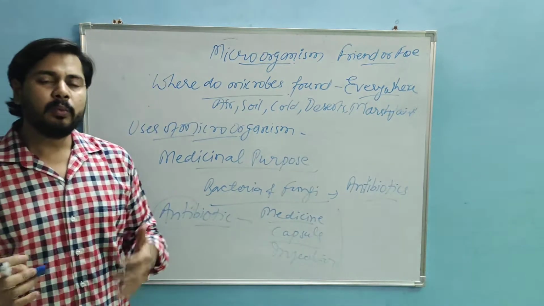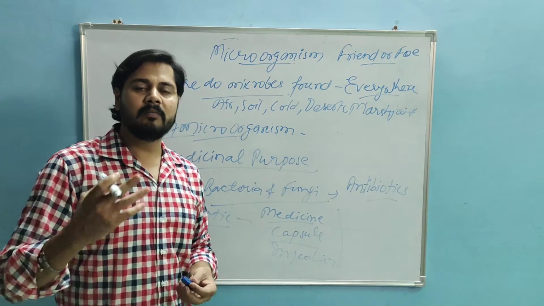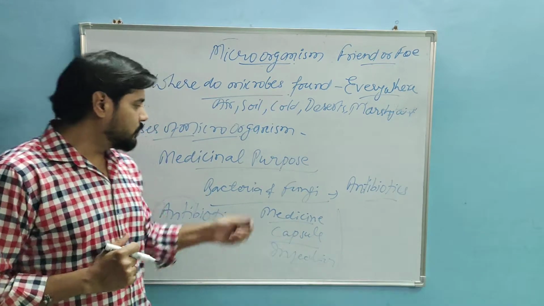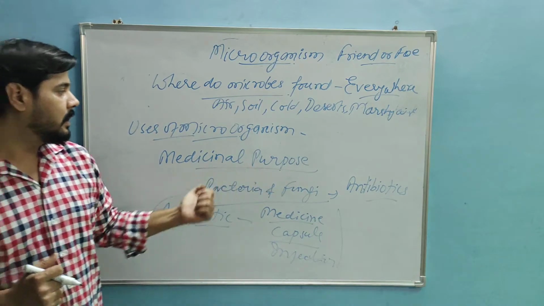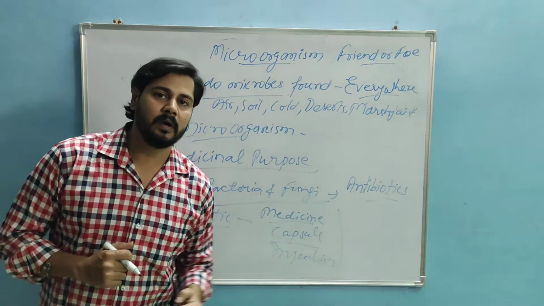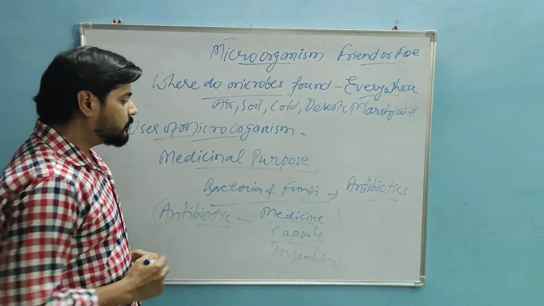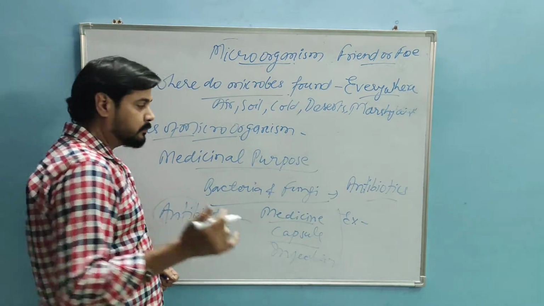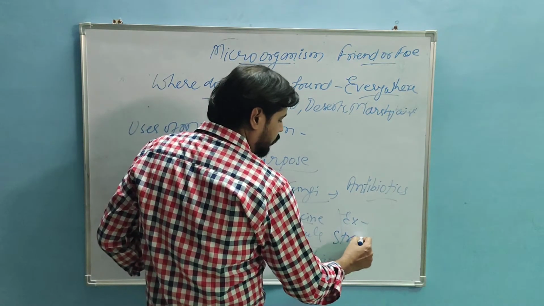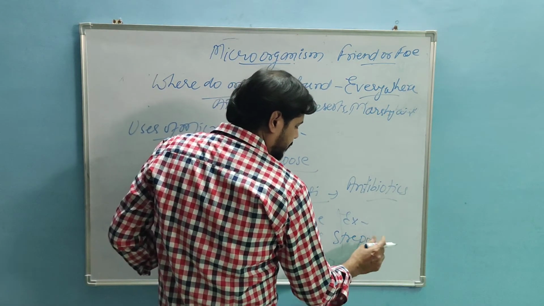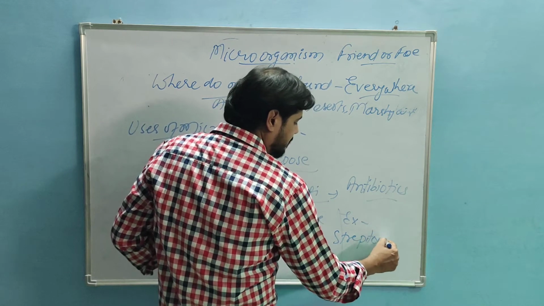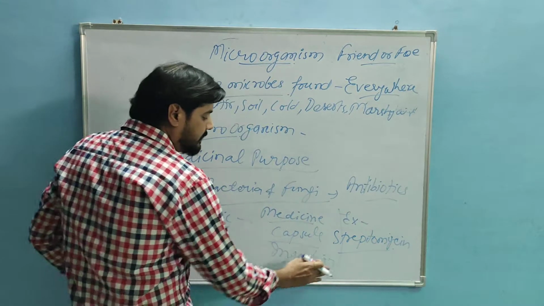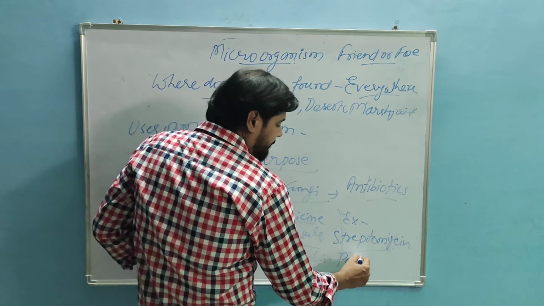When we get ill, the doctor gives us some medicines along with the antibiotics. Actually, these antibiotics are made from bacteria and fungi. A few examples of antibiotics are streptomycin, tetramycin, penicillin.